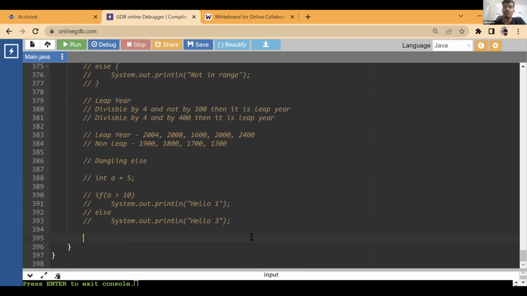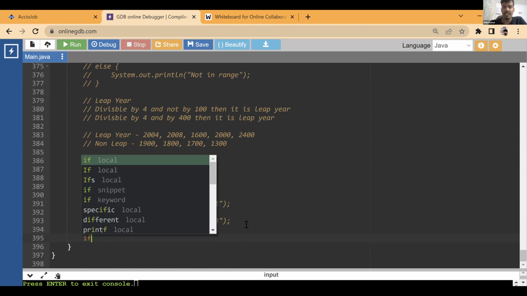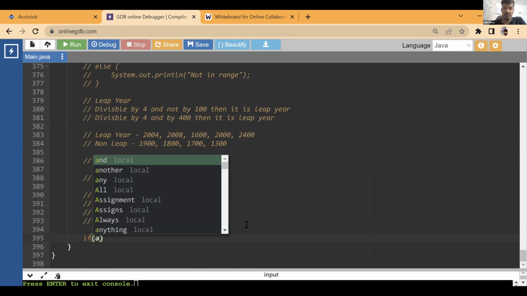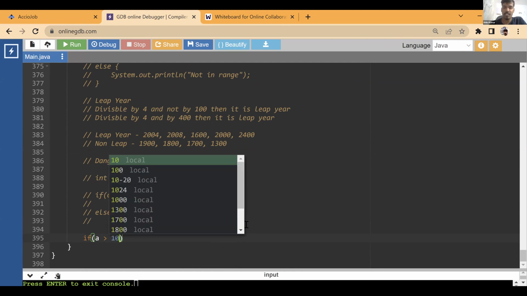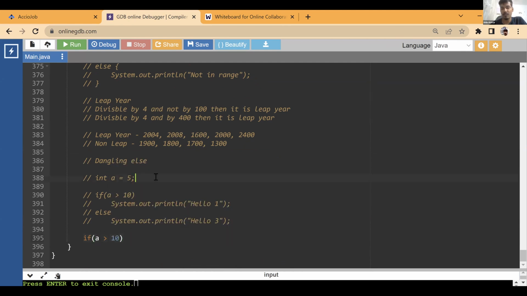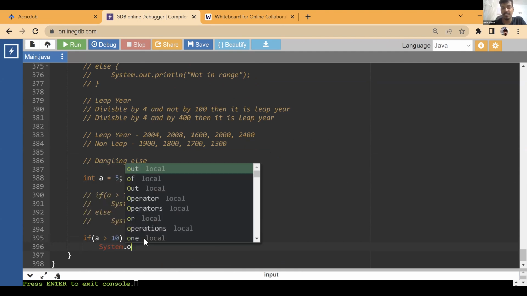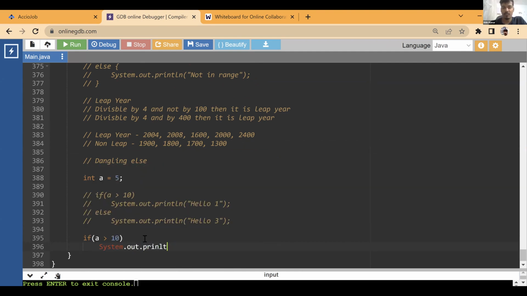Okay, now coming back to this dangling else problem, what is this problem? Since we can have nested ifs, let me try to explain this problem again. The first part of the problem was key: if there are no brackets, then there is only one statement that we can write inside the if. So it makes sense, we can add only one statement. Let's say hello one.